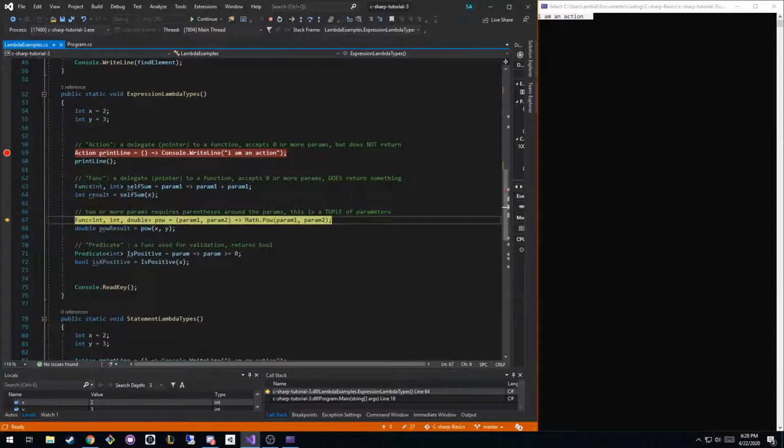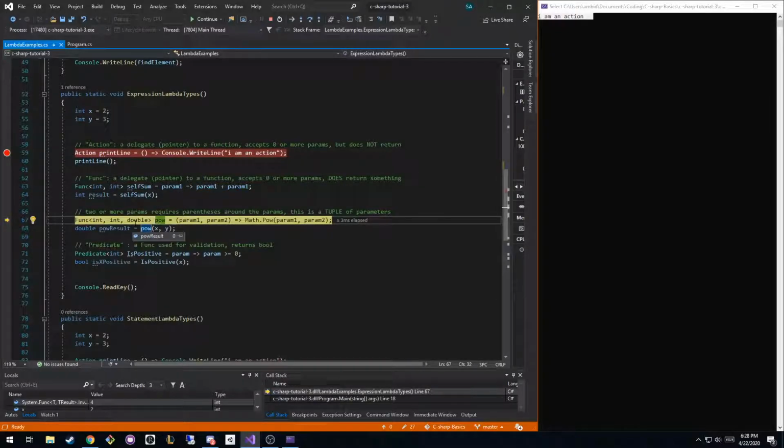So when we hit next line, you'll see that result is equal to 4. Because we said, hey, Mr. selfSum function, we're passing you in 2. x is 2, and so if we pass in x and we pretend that's param1, then we do 2 plus 2, and that's 4. So you can see our result is set to what this function returns, which is 2 plus 2.